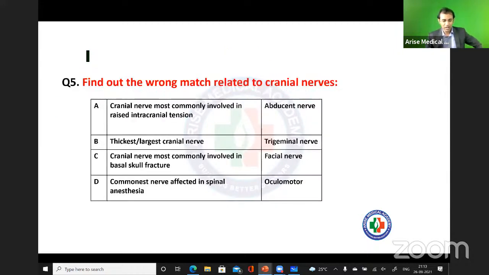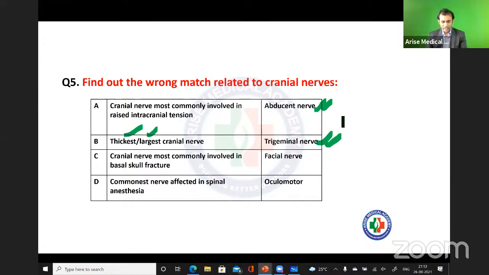Okay, next question. Find out the wrong match related to cranial nerves. I think this is a one-liner question of anatomy. You should understand and solve it one by one. See, option A: the nerve most commonly involved in raised intracranial tension is abducent. And what about the largest and the thickest? This is the fifth nerve.